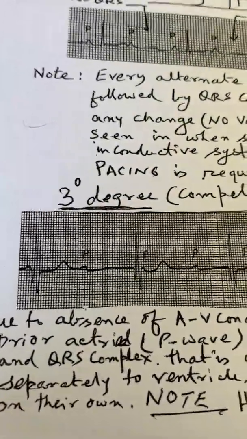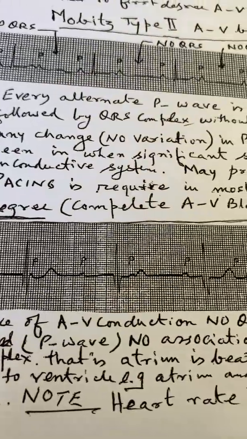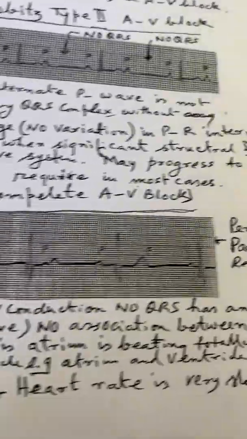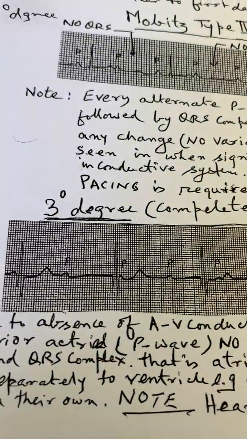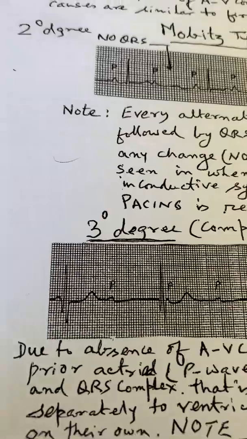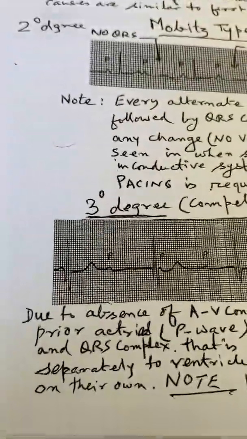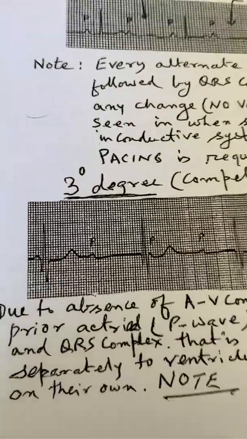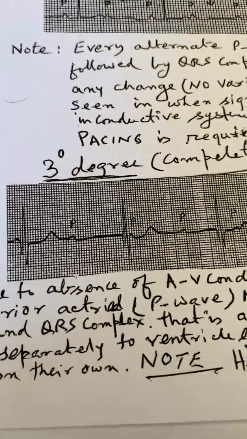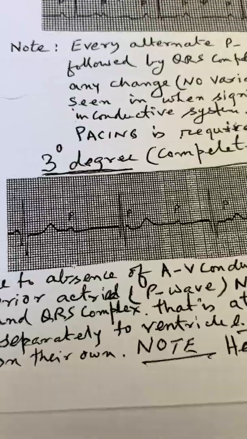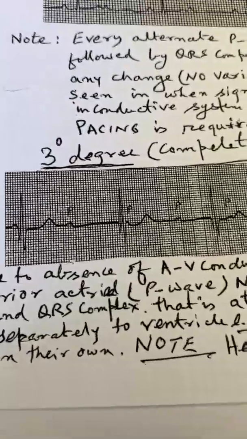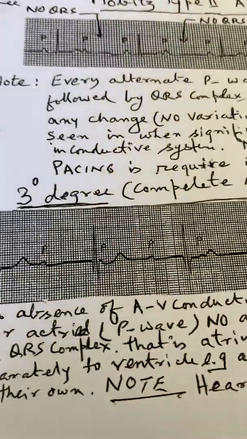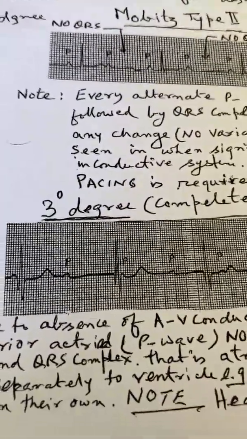Due to the absence of AV conduction, no QRS has any prior P wave, no association between the P wave and the QRS complex. This is the hallmark of complete heart block, that there is no correlation between the P wave and QRS. P is coming at its own pace independently, and QRS is coming independently. Now compare this one with Mobitz type 2.